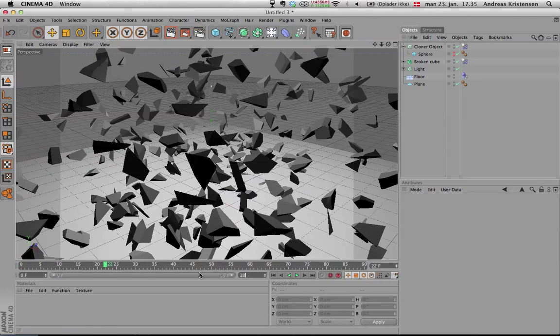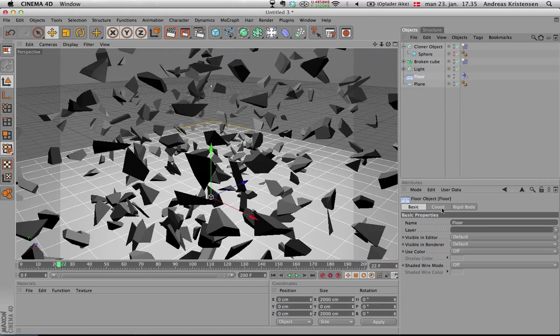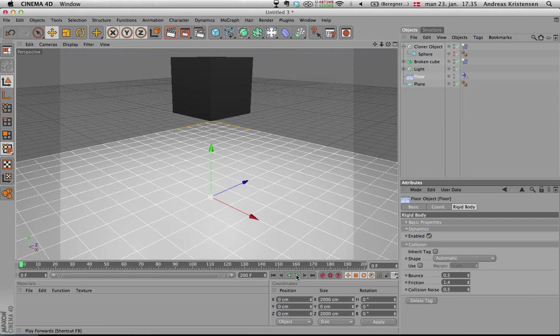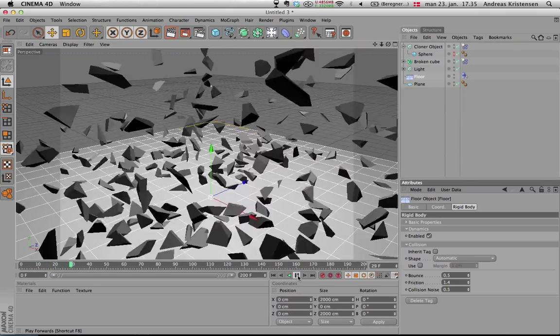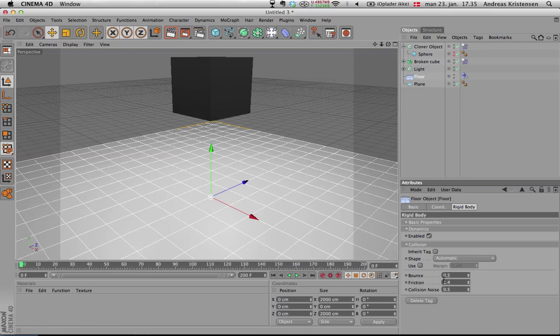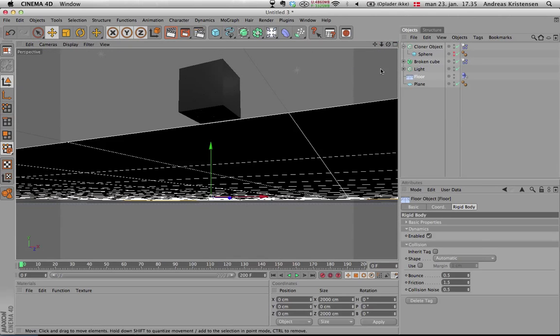And we can actually make it look more realistic. If you go to the floor and to the rigid body tag and then change the friction to 1.4 or something, then it will look like it's on concrete or something. It won't float around. Maybe change it to 1.5, that would be a little bit better. And that's the effect.